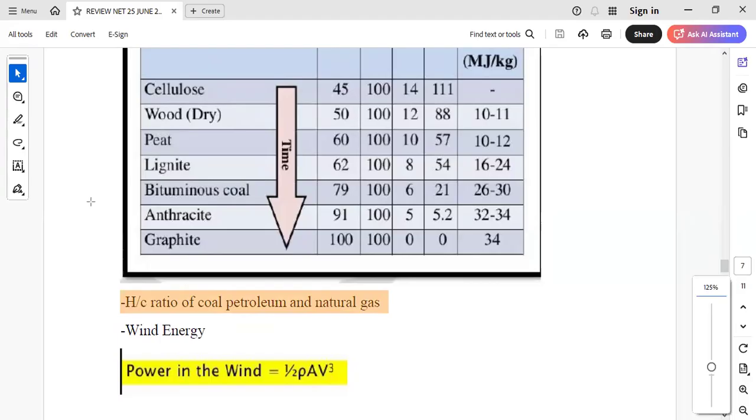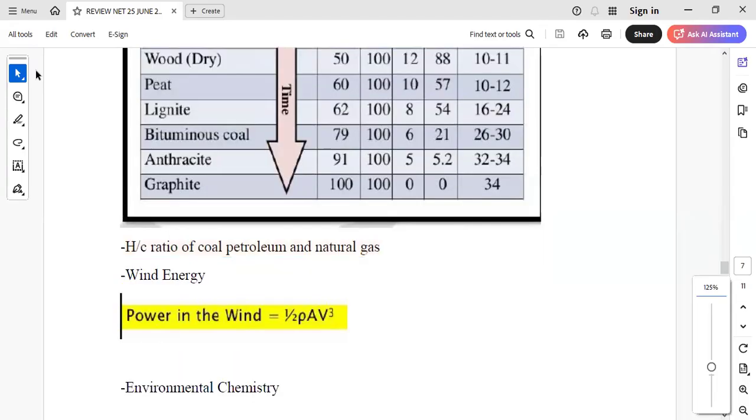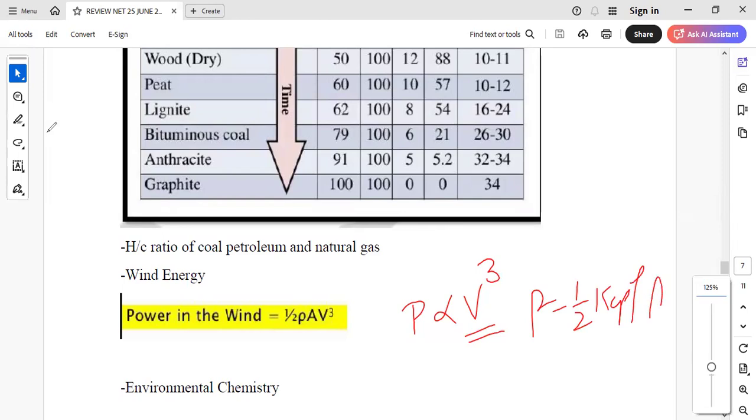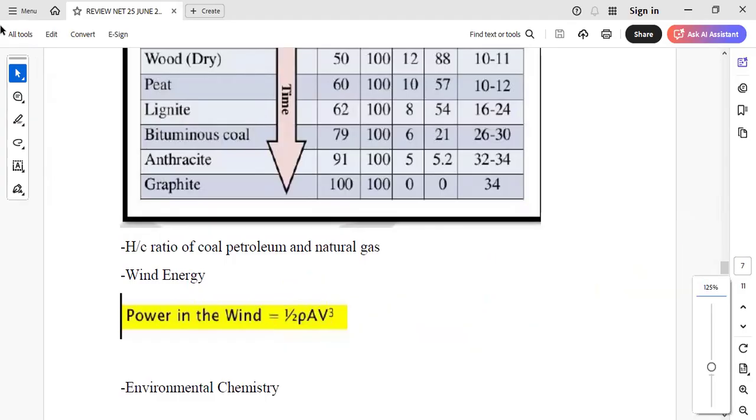So as far as the hydrogen content, the petroleum is having less as compared to coal, right? Then wind energy, directly they have asked that wind power is proportional to which power of the wind speed. So wind power is proportional to the cube of wind speed, right? Because you know that the formula is half rho A V cube. So third power of the velocity is there in the expression in your booklet. This was the correct answer as far as the question is concerned.